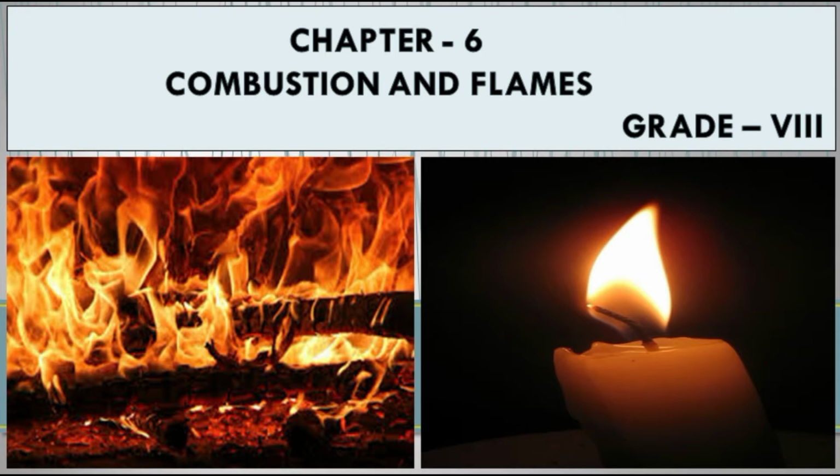For example, a candle or coal gas on burning produces a flame, but not coal or charcoal. So students, in this chapter you will learn some amazing facts related to combustion and flame. So let's study the chemical process of burning and the types of flame produced during this process.